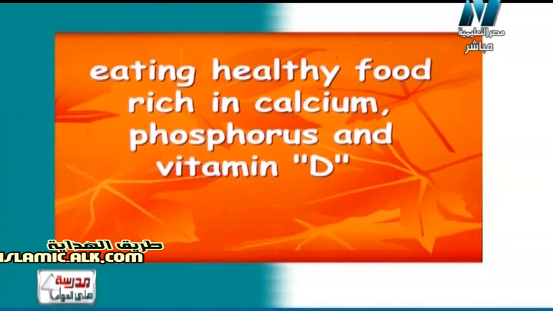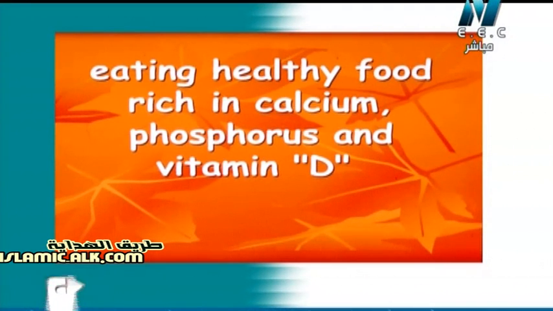Phosphorus is found in the marine organisms, اي كائنات بحرية, such as fish, shrimps, crab, السمك الجمبري او الكابوريا, and also vitamin D is found in the green leaves such as cress, الجرجير, radish, الفجل, and also any green leaves you eat will contain vitamin D. So again, eating healthy food rich in calcium and phosphorus and vitamin D is very important to keep your locomotory system healthy.